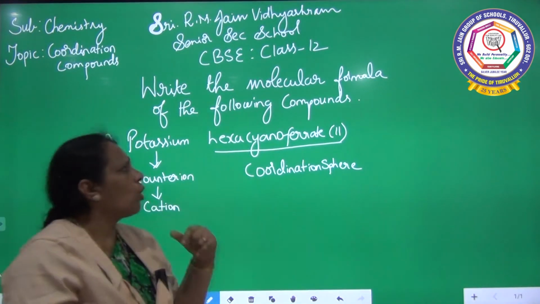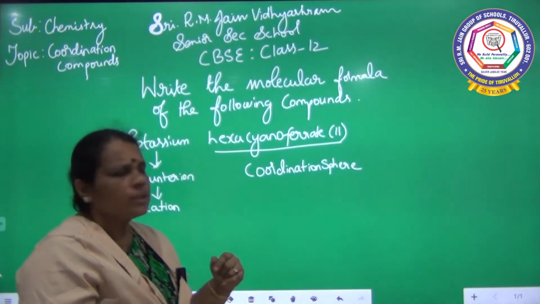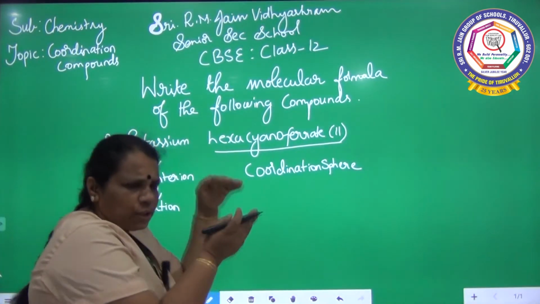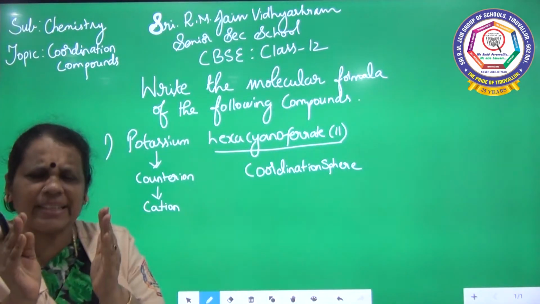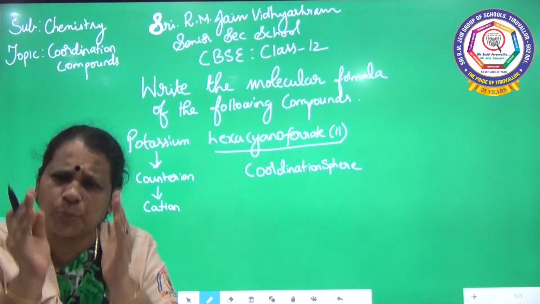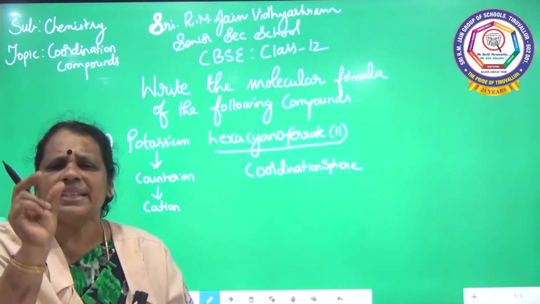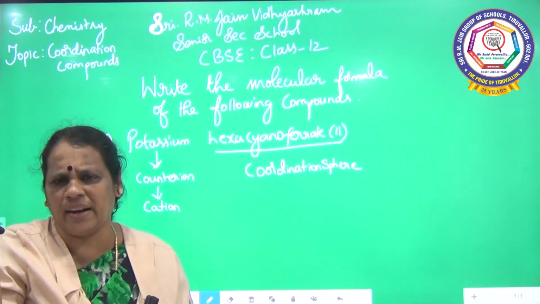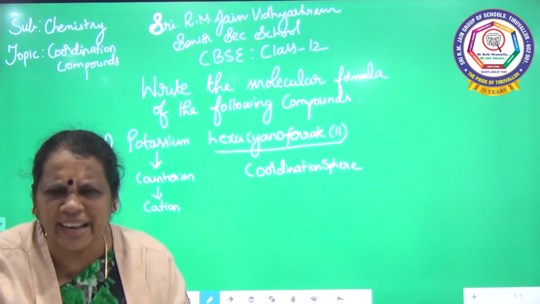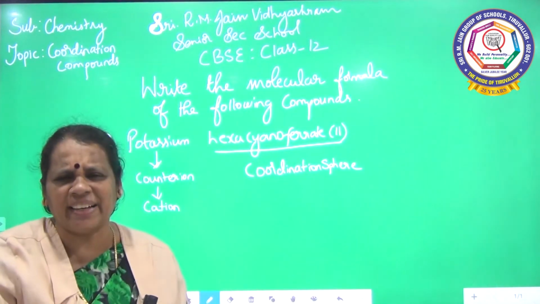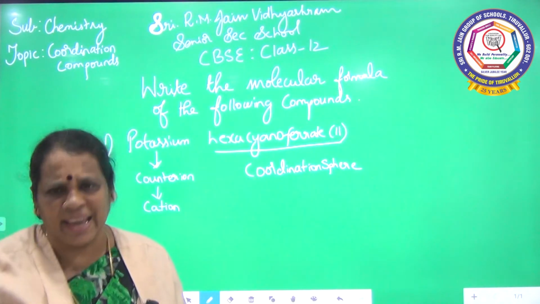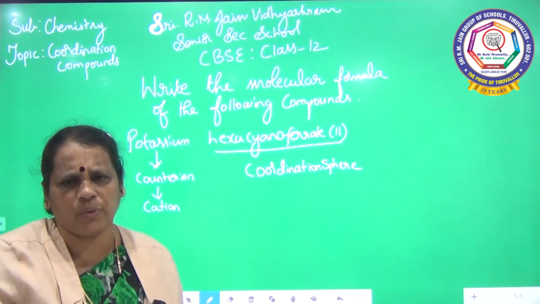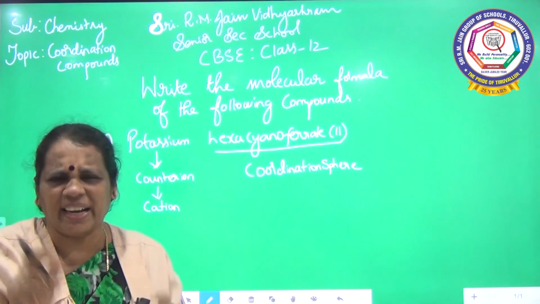You come to the coordination sphere. Already I told you, inside this coordination sphere we can see the central metal ion and the ligand. So usually the coordination sphere or coordination entity contains the central metal ion and the ligand. These two species will be there in the coordination entity.